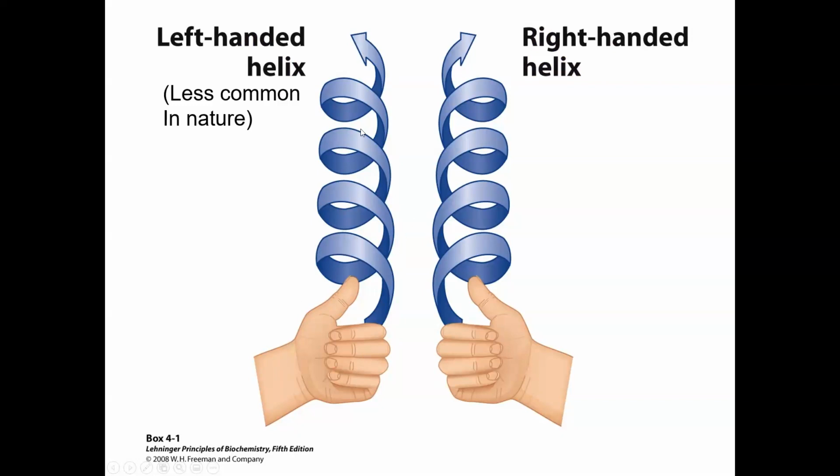Right-handed helices, which are most common in nature, go like this and wrap around like this. So this is the left-handed helix and the right-handed helix, enantiomorphs, mirror images of each other.